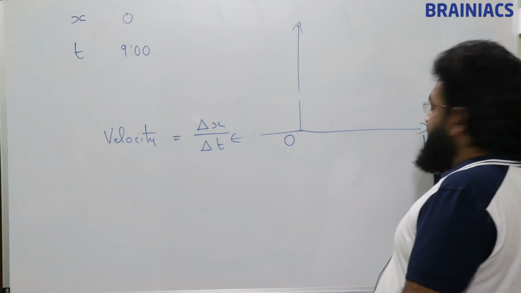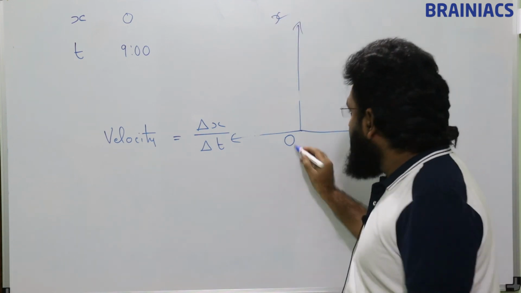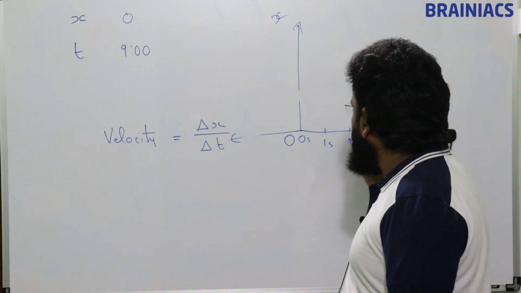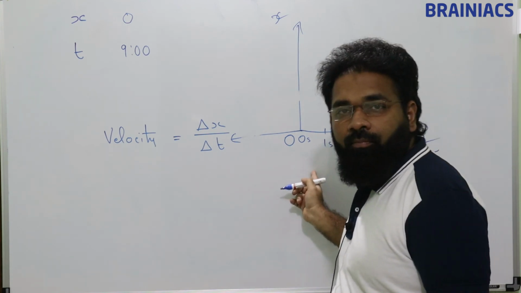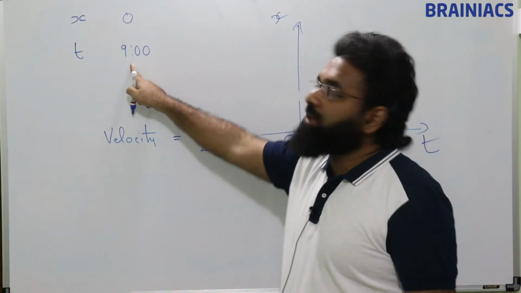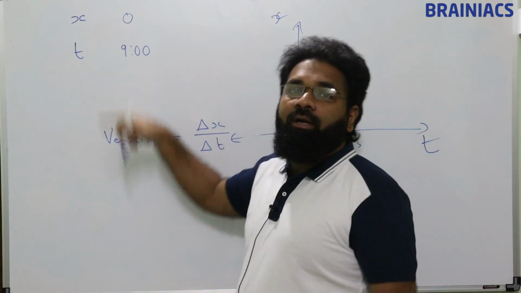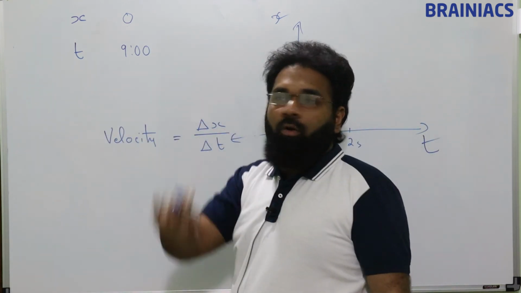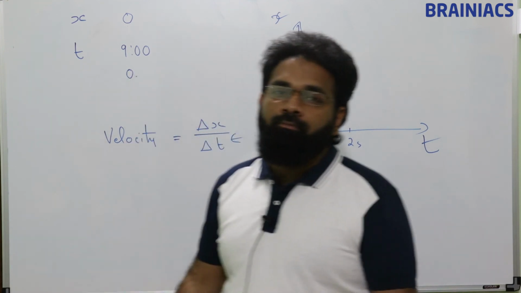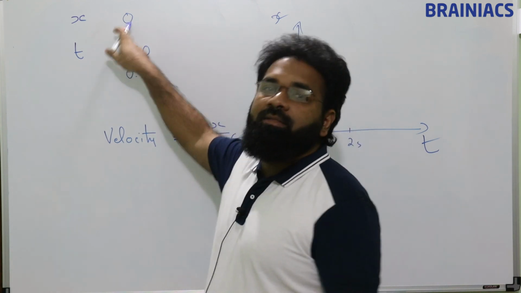When I put t here, and x here, I put 0 second, 1 second, and likewise we plot in the graph. Why? Because I have taken 0 time as 9 o'clock. I can put 10 o'clock also. I started observing Vimal at 9 o'clock, so this time is taken as origin. Since I am the observer, I have taken it as 0.